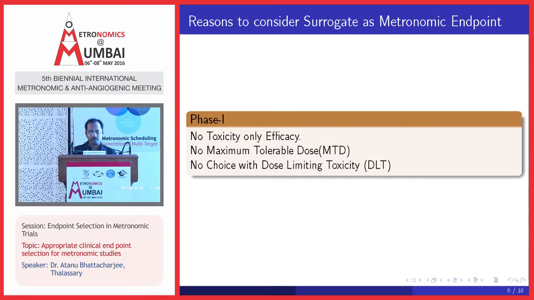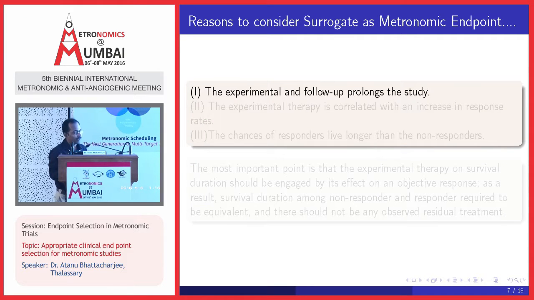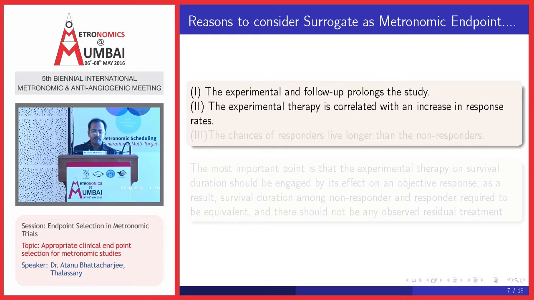The reason to consider surrogate endpoints again: the experimental and follow-up prolongs the study. The experimental therapy is correlated with an increase in response rate. The chance of a responder living longer than a non-responder. That's the main problem in case of overall survival itself also. So there are so many assumptions behind overall survival.